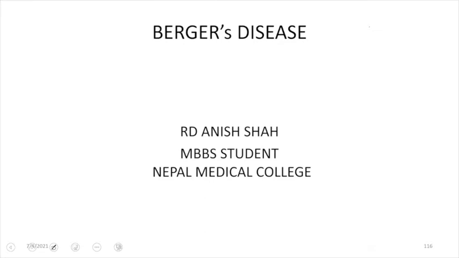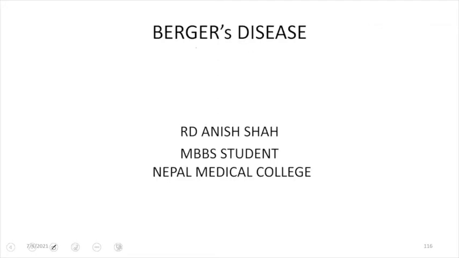I am an MBBS student from Nepal Medical College, and in this video, I'll be discussing with you a disease that is seen as the most common cause of glomerulonephritis in adults, and I am talking about Buerger disease. Buerger disease is also known as IgA nephropathy, so I'll be discussing why it is called IgA nephropathy as well.